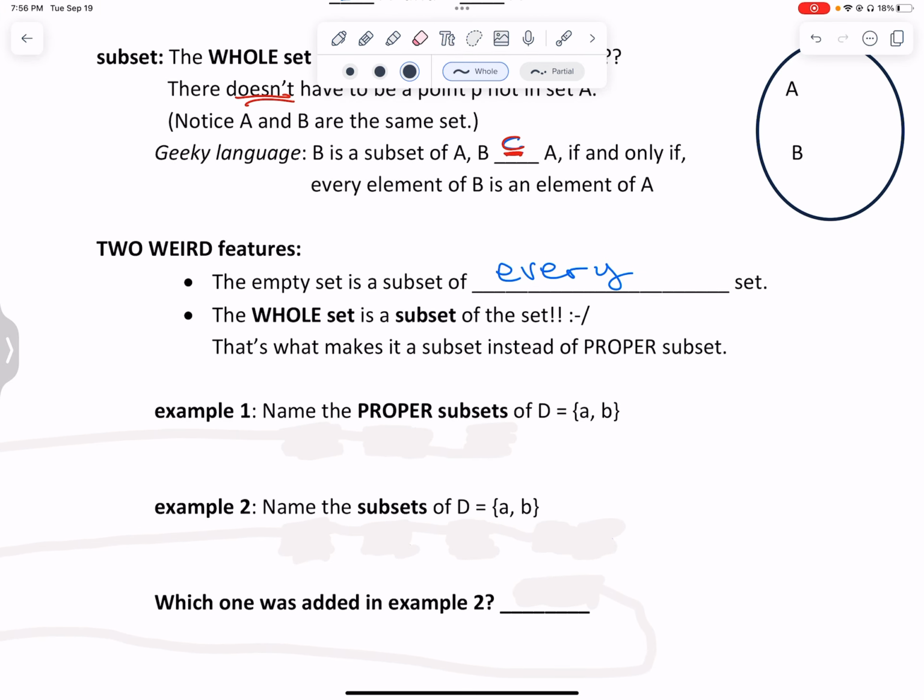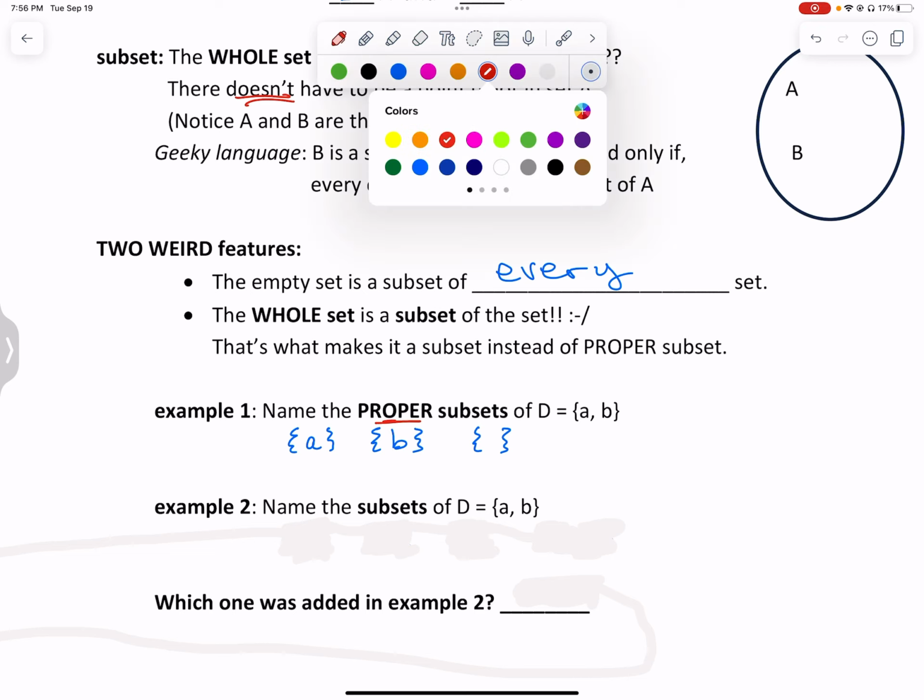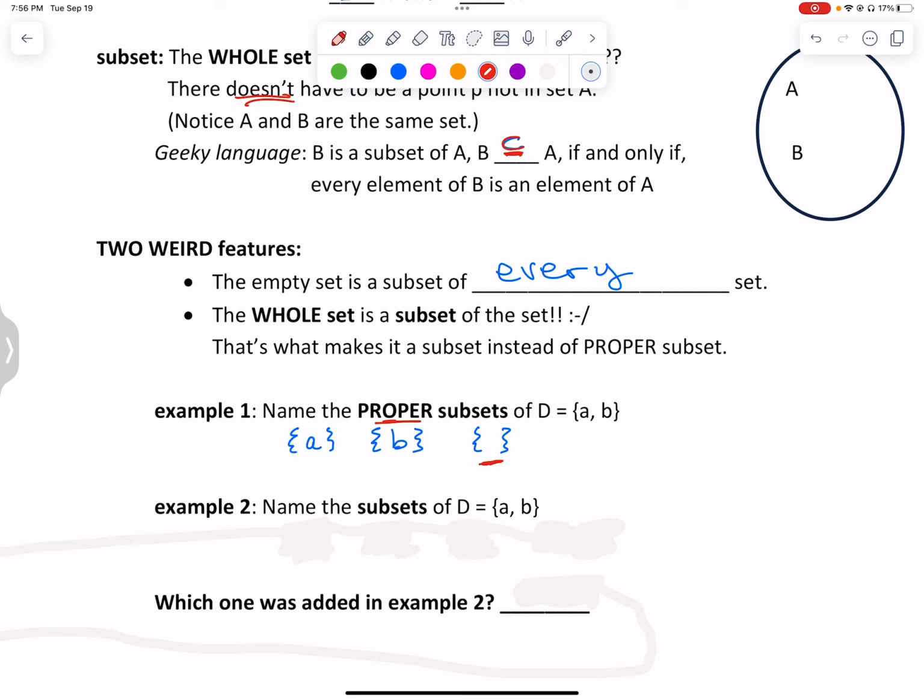Okay. So we're going to name all the proper subsets of D. Okay, so you could have, here they are, you could have A, you could have B. You also must have the empty set. That has to be in every set.